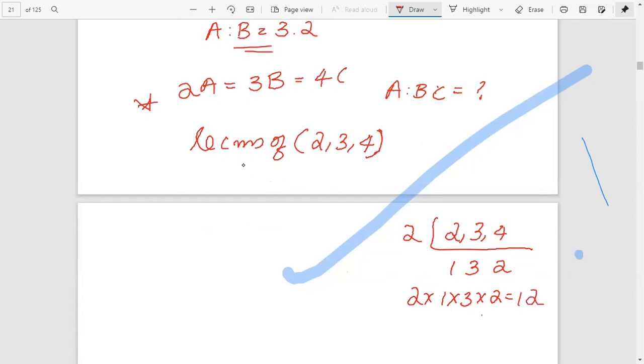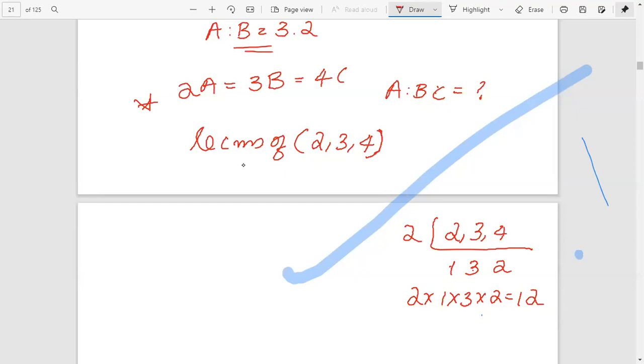This is the method to find the LCM of three numbers 2, 3, 4. First check whether there is any common term. Here 2 and 4 have a common 2. Therefore, divide by 2. 2 by 2 is 1. 3 by 2 not possible, therefore written as 3. 4 by 2, 2. Here no common term. Therefore, just multiply 2 into 1 into 3 into 2. That is 2 into 1, 2. 2 into 3, 6. 6 into 2, 12. We get the LCM of 2, 3, 4 as 12.